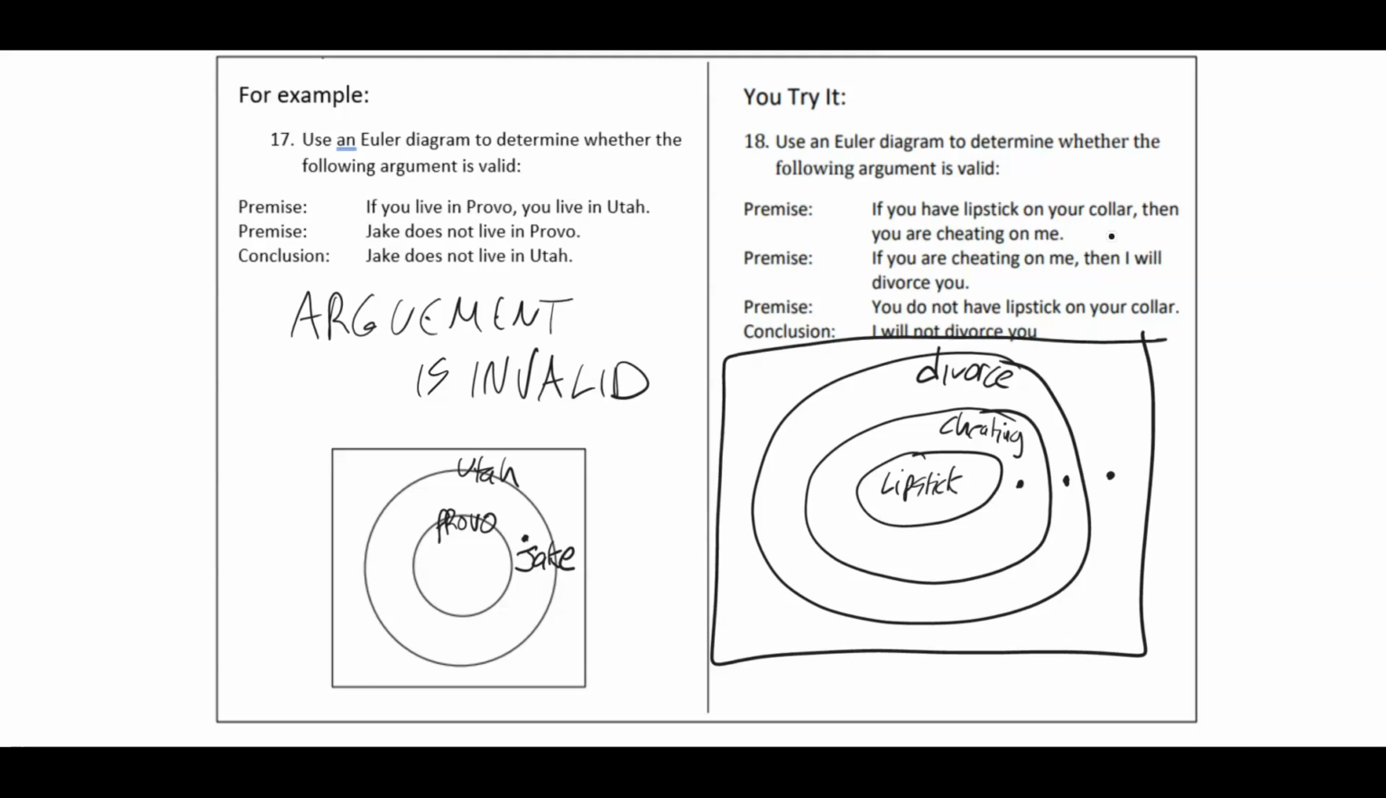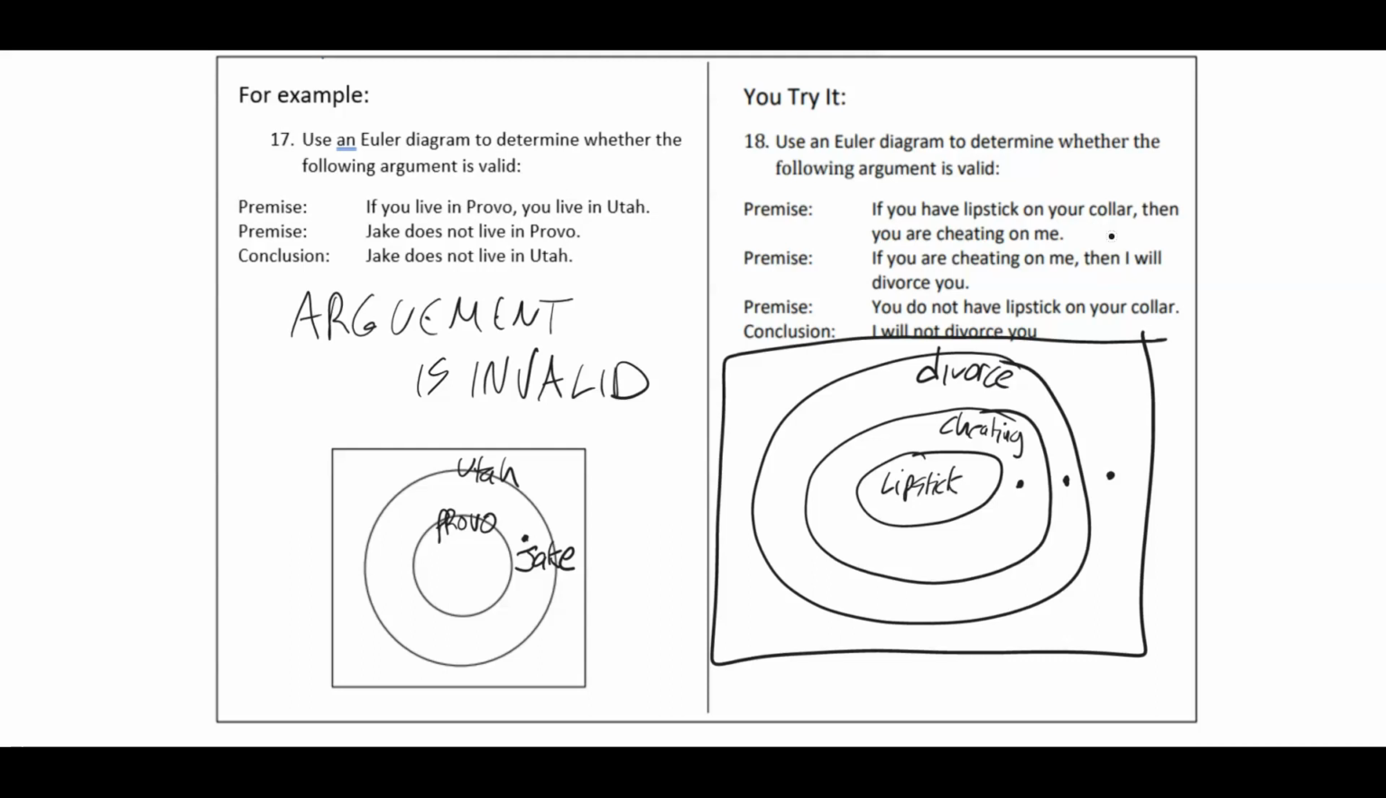In other words, you do not have lipstick on your collar. You could be in the stay married, which is the outside of the divorce, is married or live separately or something, but just not getting divorced. But you could also be in the divorce circle, but for other reasons besides cheating. And then you could also be cheating without having lipstick on your collar. So you could be in any of these different spots.